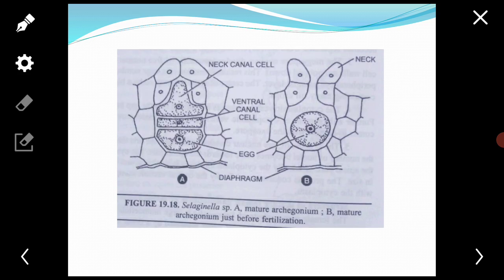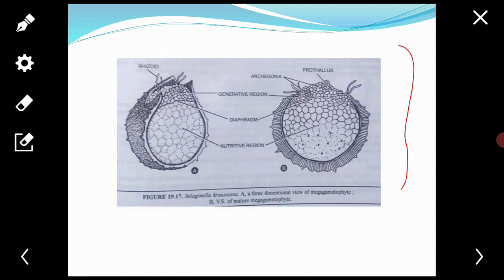Its structure is this. The female gametophyte is a large multicellular spherical body enclosed within the megaspore wall, and can be distinguished into two regions: the upper cushion of small cells, or generative region, and the lower food-laden nutritive region consisting of large irregularly arranged cells that contain albumin, starch, and oil.